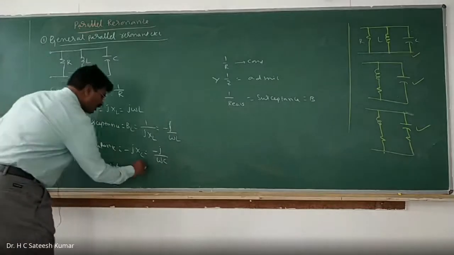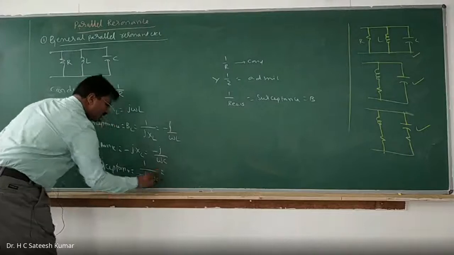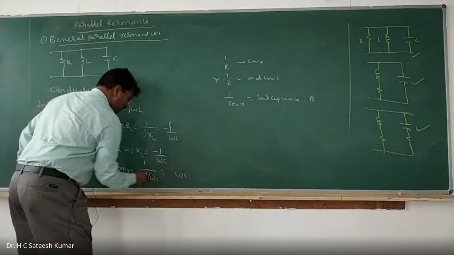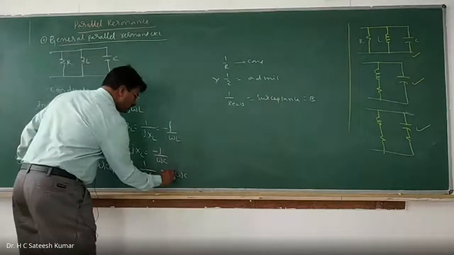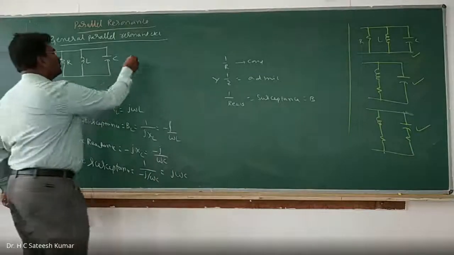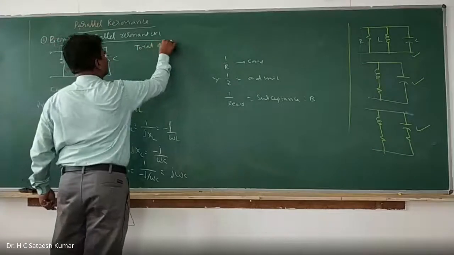That means 1 divided by minus j divided by omega C, which is equal to omega C going to the numerator. Minus j when it goes to the numerator becomes plus j. Therefore, we write it as j omega C. So total admittance is equal to,